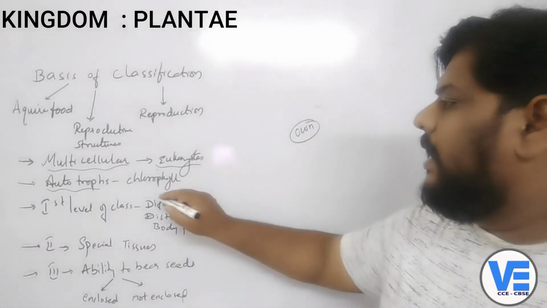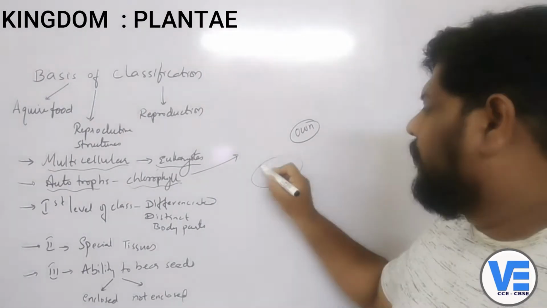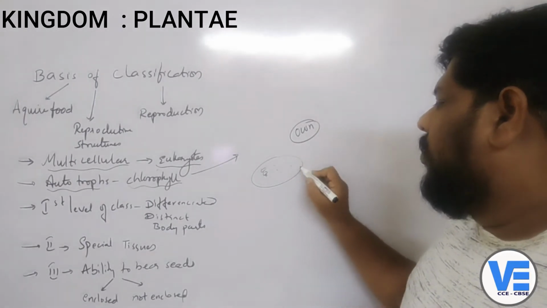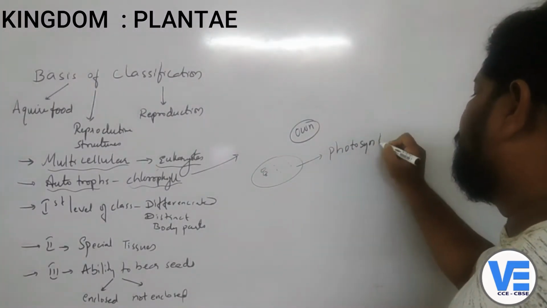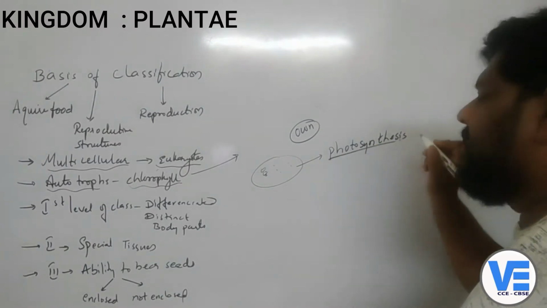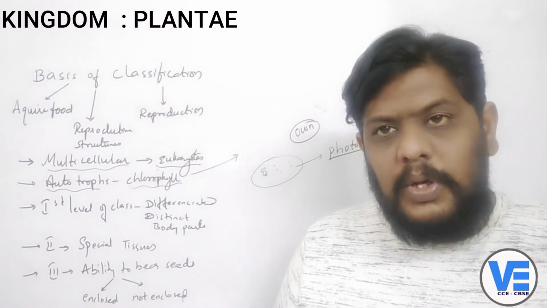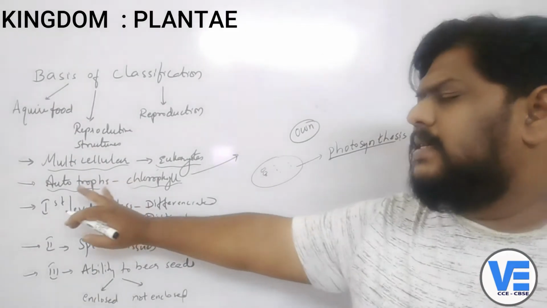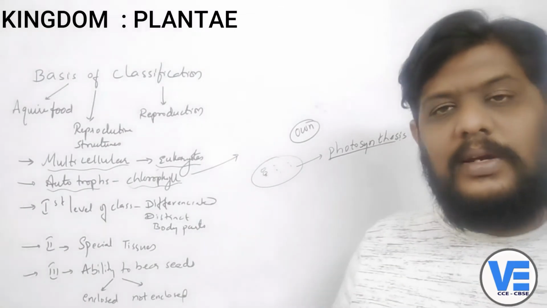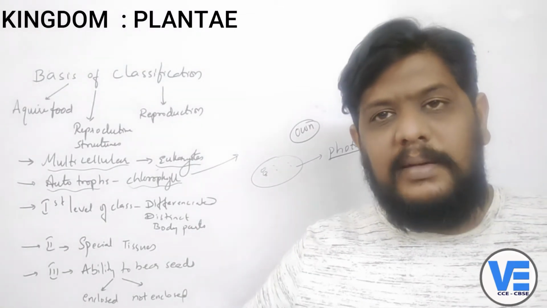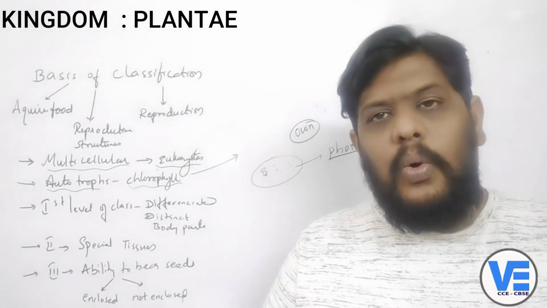Now, why are they able to prepare their food material? Because of this pigment which is called chlorophyll, and also the chloroplast which contains the chlorophyll. Because of this, they are able to undergo a process called photosynthesis, and they are able to prepare their own food material, right? So because they are able to prepare their own food material, we are calling them autotrophs. And how are they preparing the food material? Because of the chlorophyll and also the chloroplast, and also depending upon the sunlight and carbon dioxide and minerals from the soil. All these things help the plant to prepare their own food material.